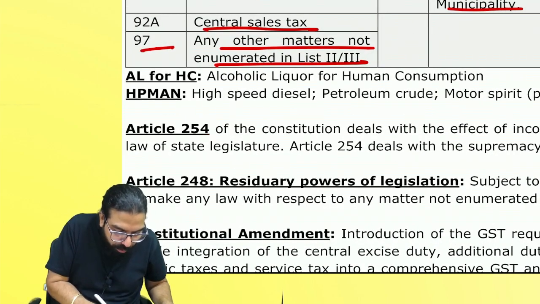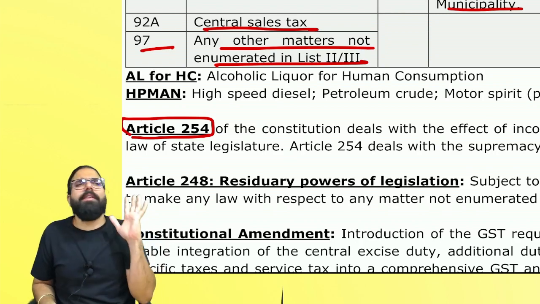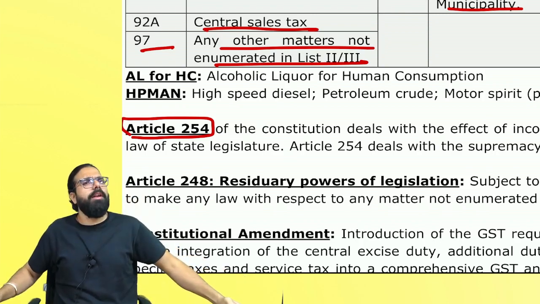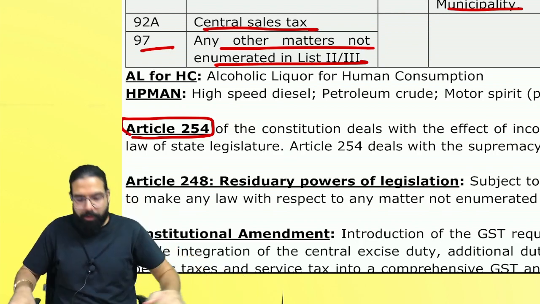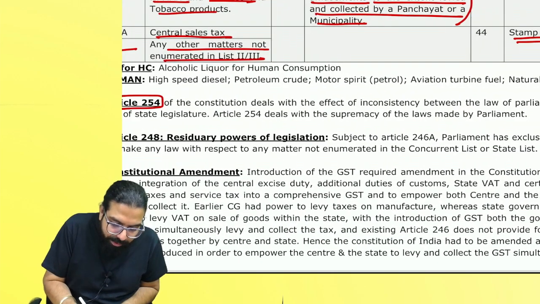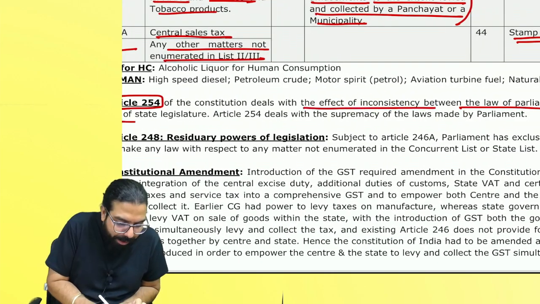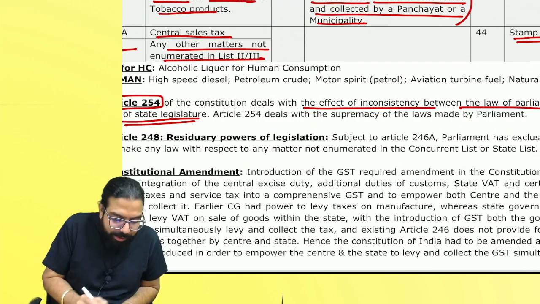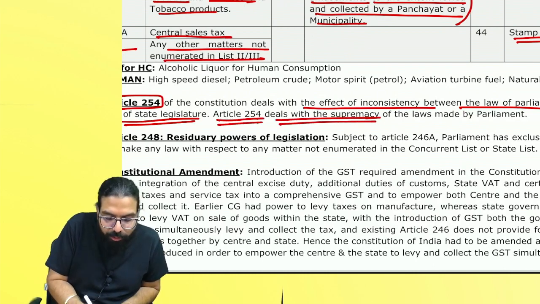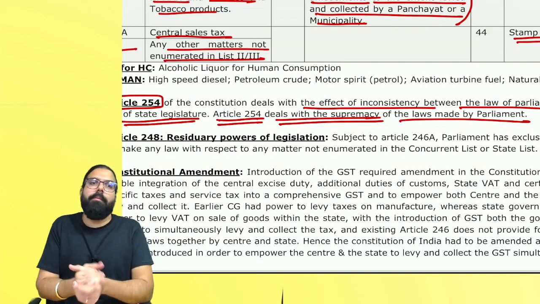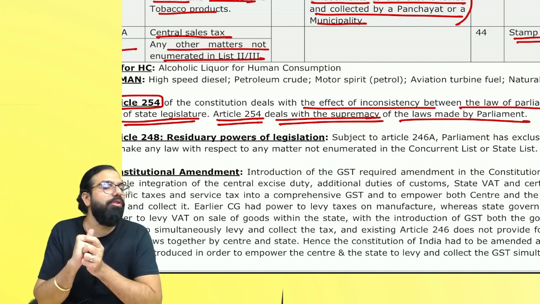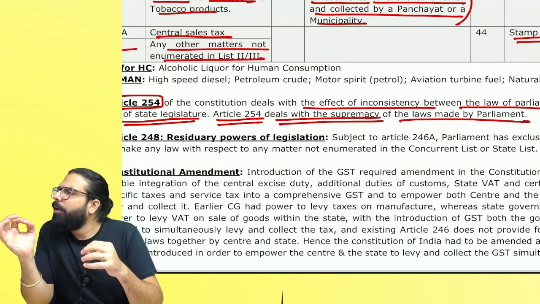Article number 254. If any discrepancy is there, the central government's law will prevail. Central government will always be supreme. It deals with inconsistency between the law made by Parliament and the law made by the state legislature. Article 254 deals with supremacy of law made by Parliament. Are we clear? Whose law will prevail? Parliament.